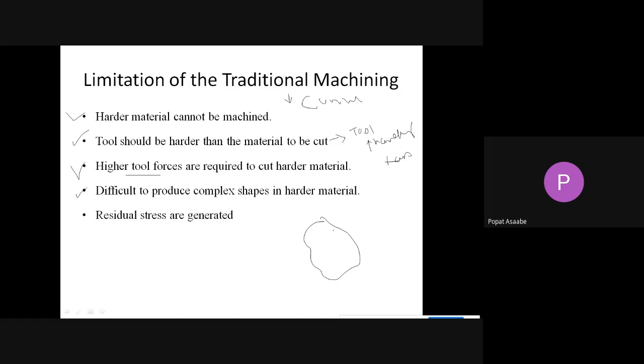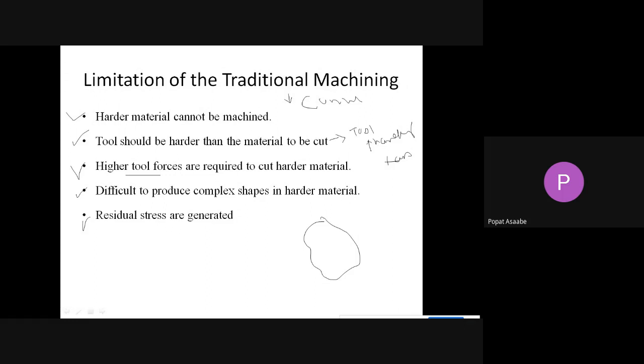So performing a complex shape on harder material is also difficult. During conventional machining, we know that we are using a single point cutting tool, or different types of tools. Due to that tool, a cutting force is applied on the workpiece, and because of that there may be chances of generating residual stresses in your workpiece.